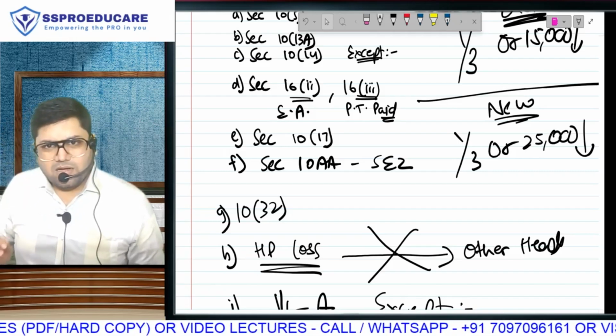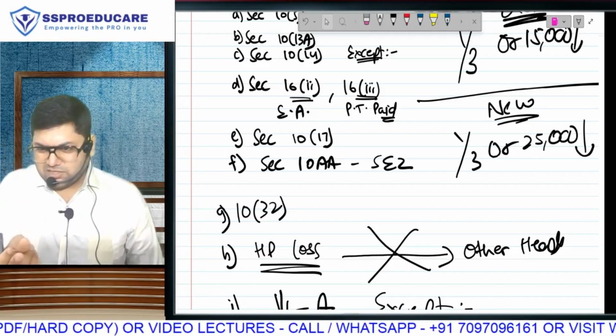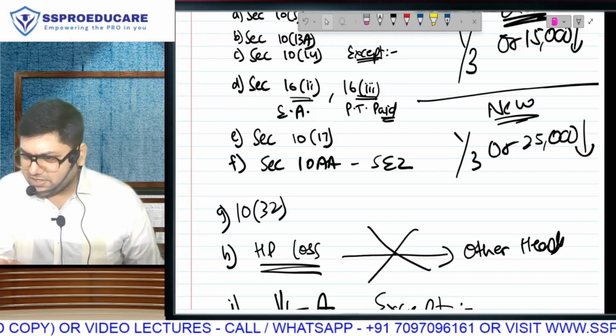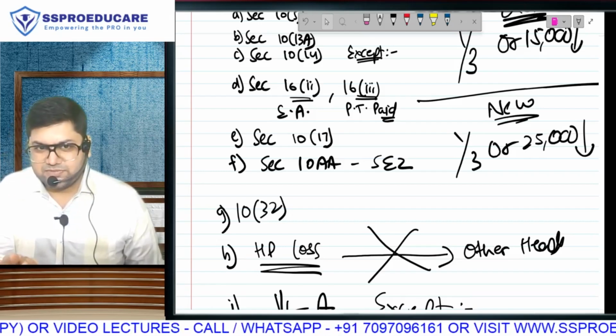Yeah, now that 2 days ago only we were discussing that cost inflation index is not released, and then immediately cost inflation index was released, 376 for the current year.